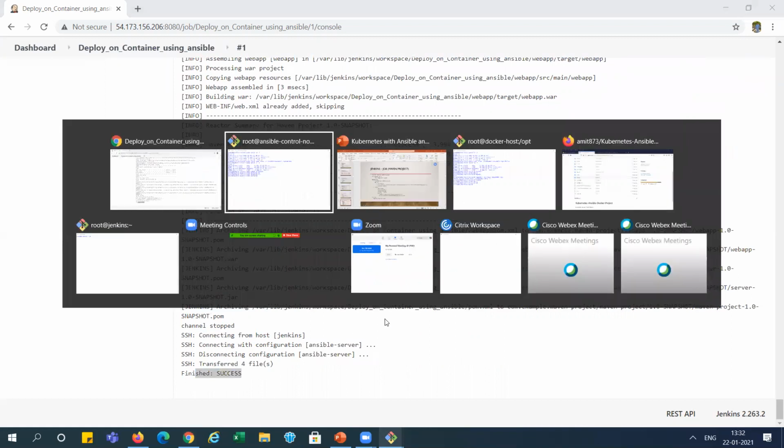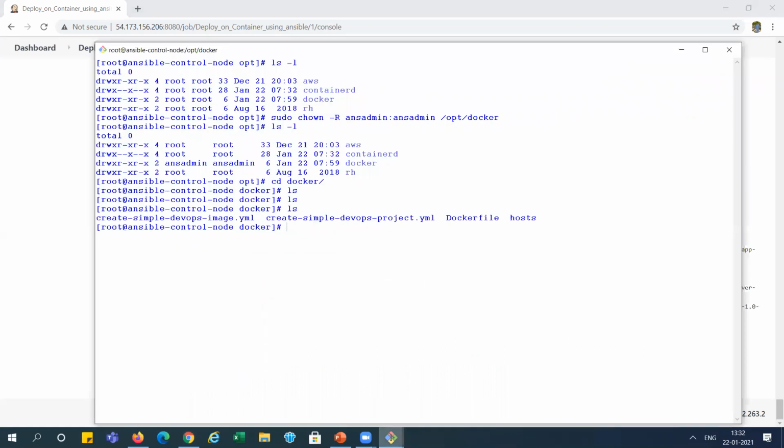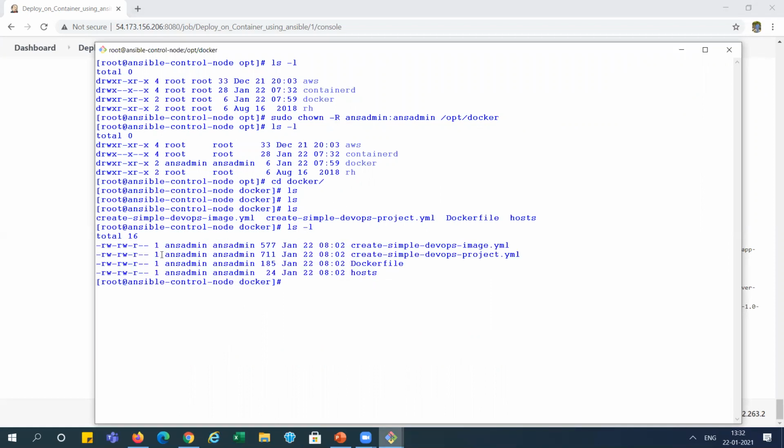So let's go on the server and check it out. You can see we are able to see 4 files, and you can see here this ownership is showing as Ansible because this user we are adding in the Jenkins SSH admin, right? But still you can see here we don't have any war file over here. So for creating the Docker image, we need the war file, right? So we need to do some steps, but before going ahead, I will explain all those 4 files over here, right?